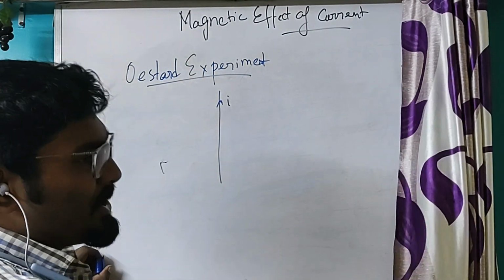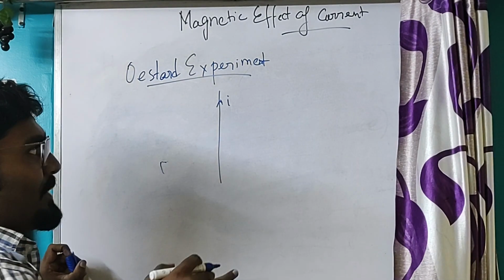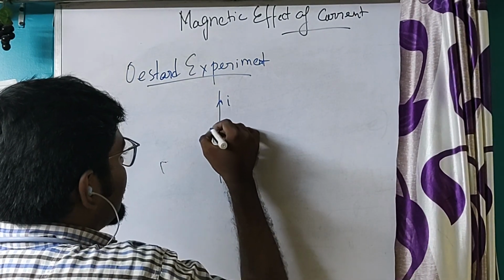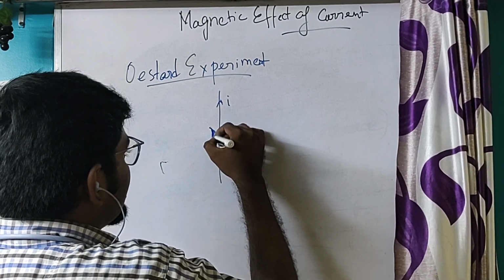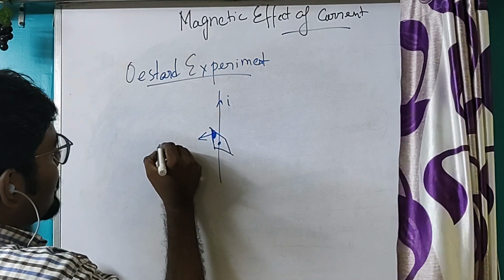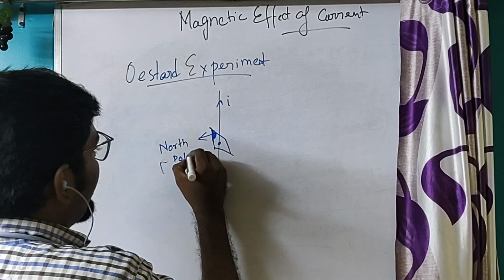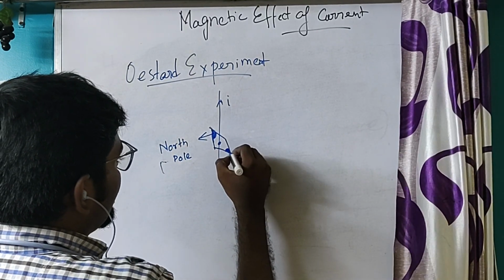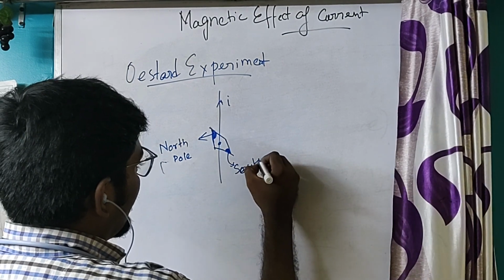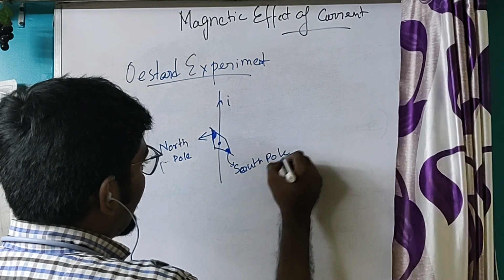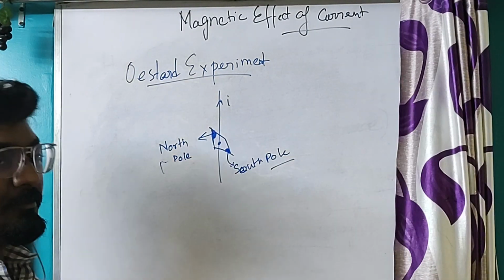Now, in which direction will this magnetic field deflect? This will deflect in this direction. Here it will be North Pole, and here it will be South Pole. In which direction will this magnet be deflected?